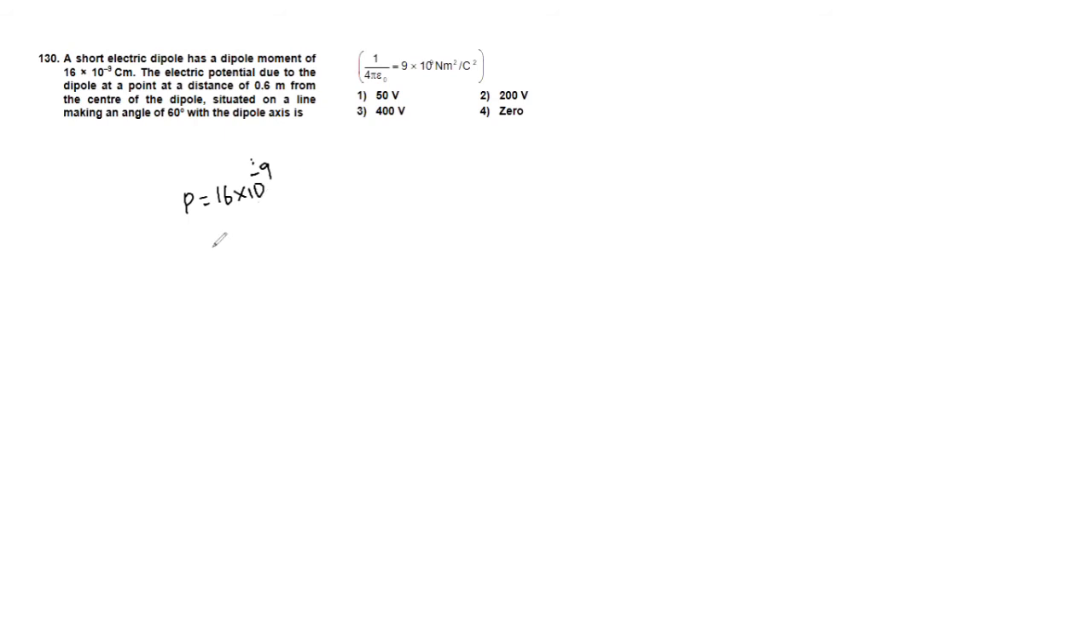With the dipole axis distance, that is r value, given as 0.6 meter, and theta value given as 60 degree. Okay, now they are asking us to calculate the electric potential. So we know the formula that electric potential due to a dipole is 1 by 4 pi epsilon naught into p cos theta by r square.